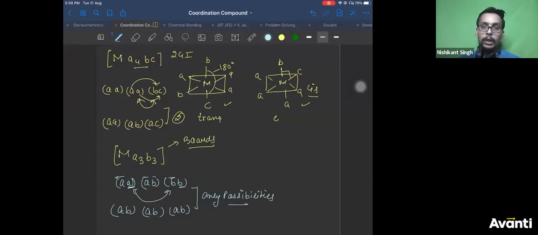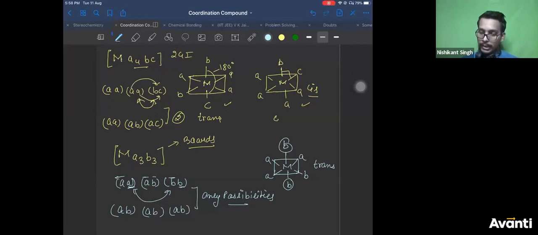Right? What are those? Let us draw. Let me show it to you. This comes in your board exams also, guys. They ask about this. So first I am drawing the trans one. So let us keep B and B trans to each other. Then one B here. A. This is your trans where B and B are opposite to each other.